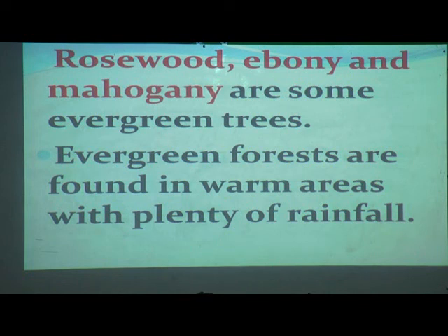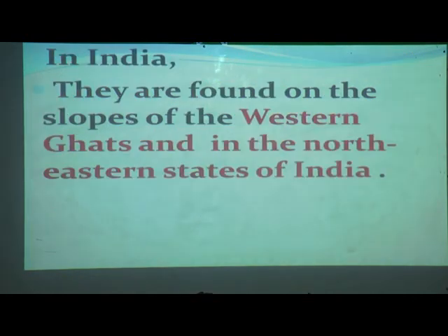Evergreen forests are found in warm areas with plenty of rainfall. Where can we find this type of evergreen forest? We can find it in hot areas with plenty of rainfall or plenty of water. Where water is there, this kind of evergreen forest will be there, in a warm climate.